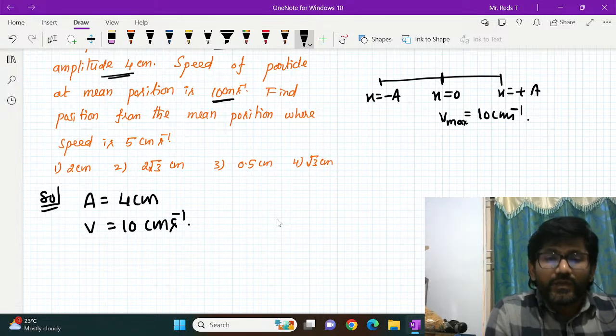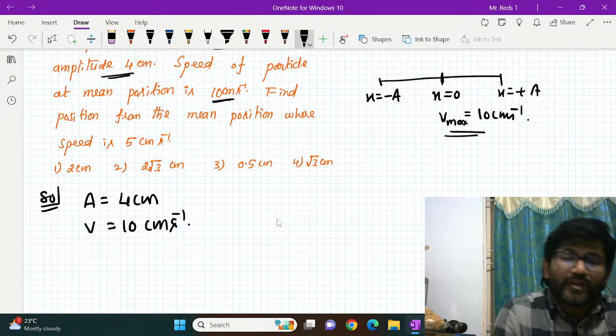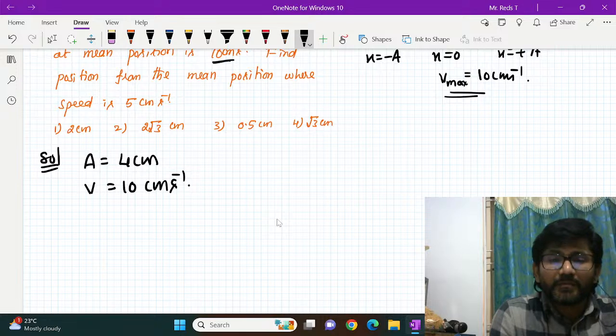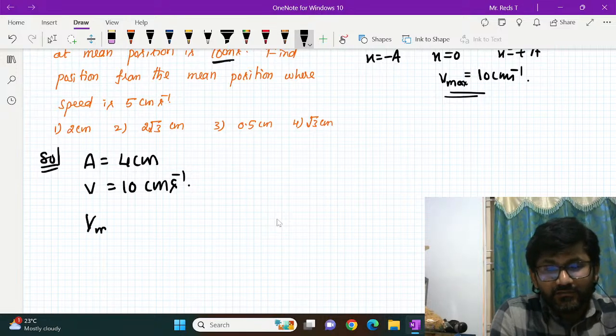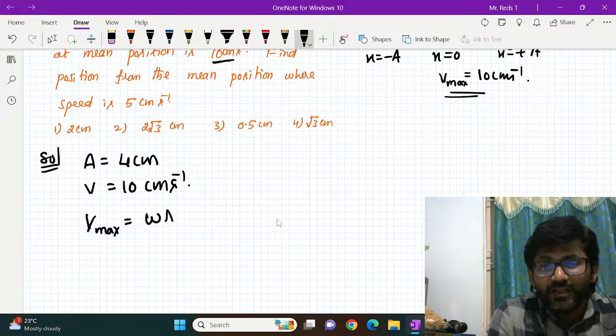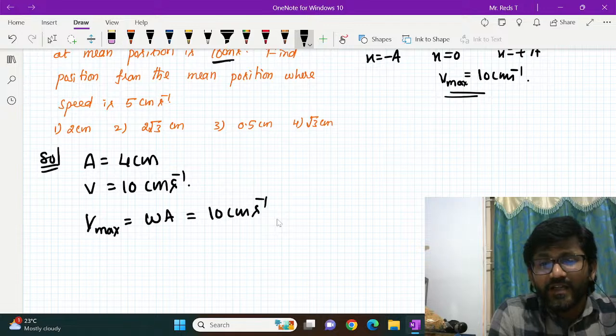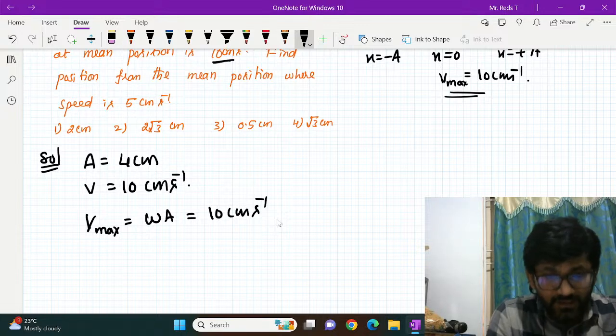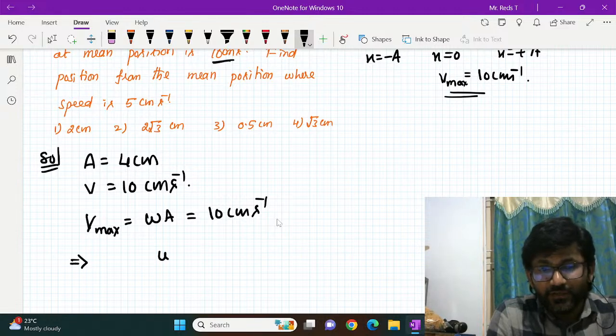Now, as V maximum is given here, you also have to remember that the maximum value of speed in SHM is nothing but omega A. It is 10 centimeter per second, and amplitude is given here. By using this we can calculate omega. This implies omega is equal to 10 centimeter per second by A, which is 4 centimeter.